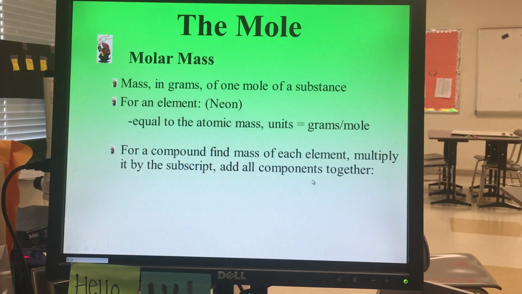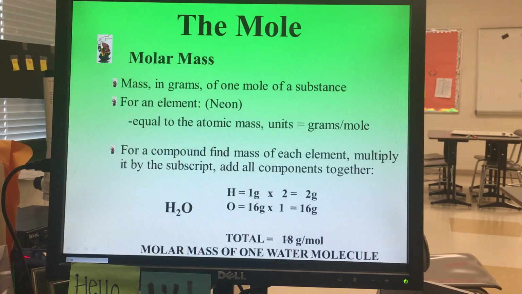For a compound, the mass is going to be of each of the individual elements added up. So let me show you how to do that really quick. Water is an example of a compound that we're familiar with. You've got two hydrogens, one oxygen. For each hydrogen, if you look at the periodic table, it's got a molar mass of 1. There's 2 of them, so we have a total molar mass of 2 for the hydrogens. For oxygen, there's only 1 of them, and it's got a total mass of 16. If you add those together, you end up with a total of 18 grams for every mole. That means that if you have 1 mole of water particles, you have exactly 18 grams of water particles.